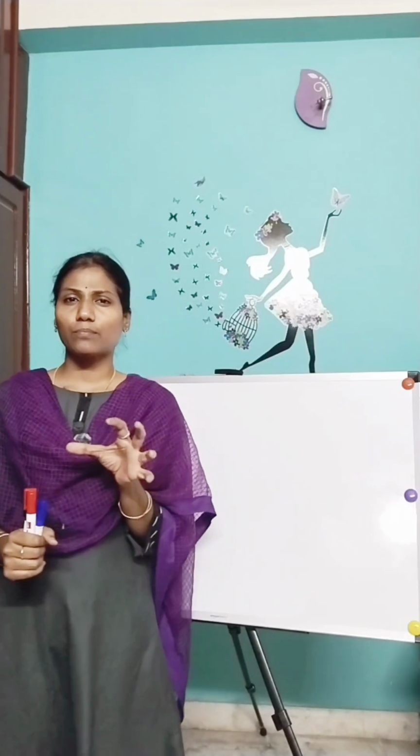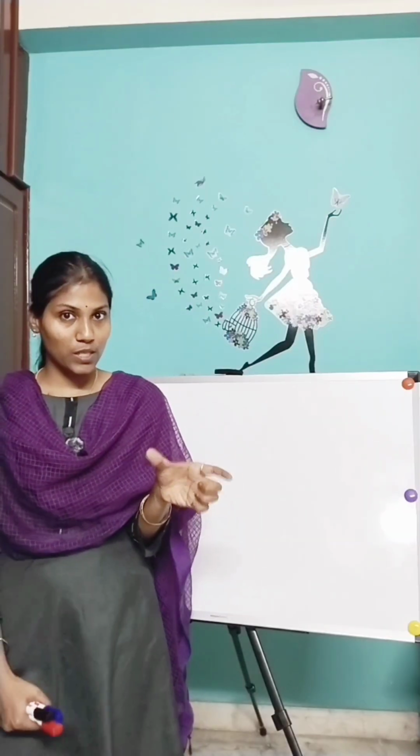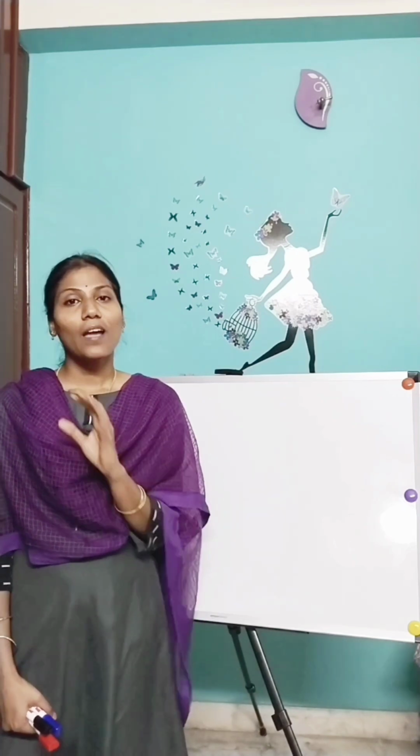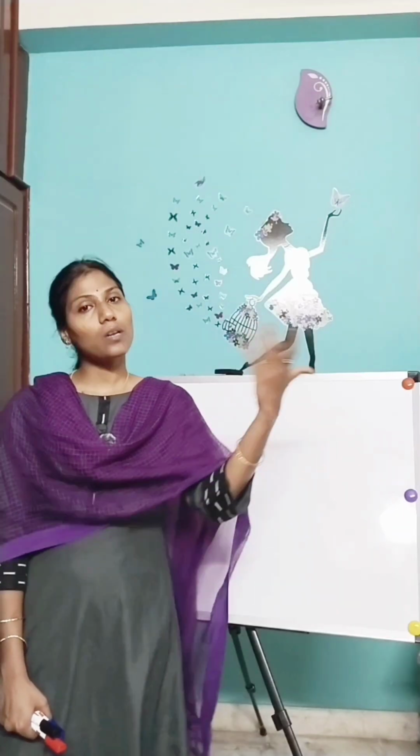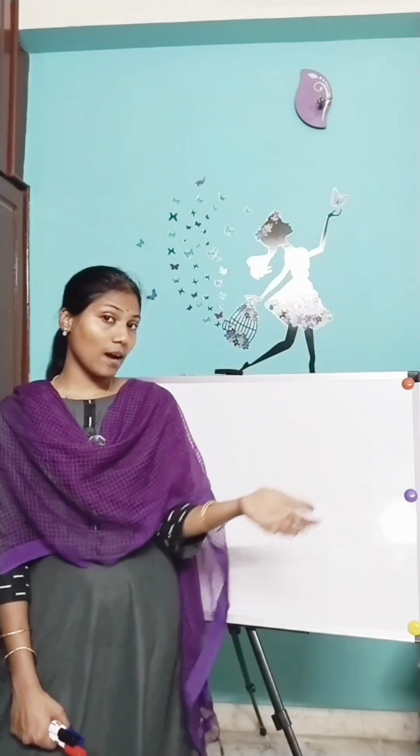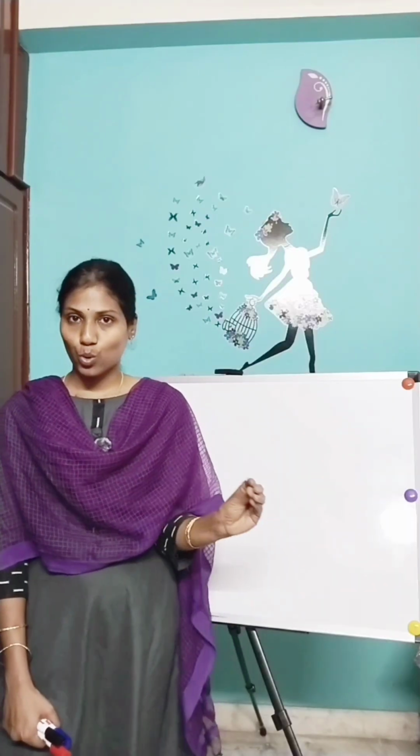So, we are learning about nutrition in plants, right? We have seen how the process of obtaining food and using it for growth, repairing, and all. There are different modes of nutrition we have seen: autotrophs and heterotrophs. Autotrophs means self. Plants prepare their own food and do not depend on any others, so they all come under autotrophs. Heterotrophs means depends on others. Living organisms which depend on others for food, we call heterotrophs.